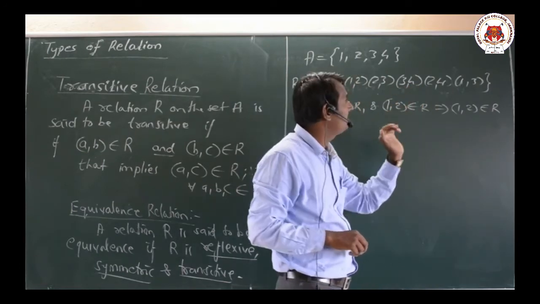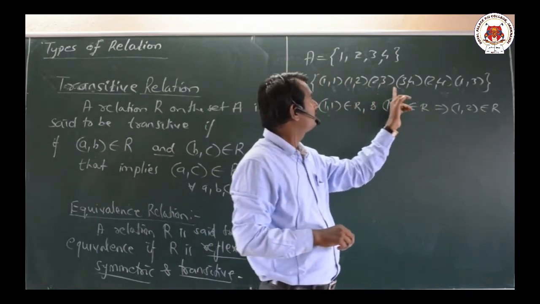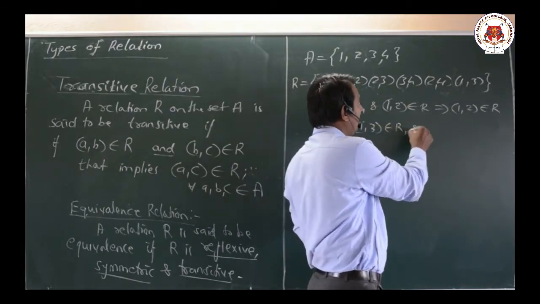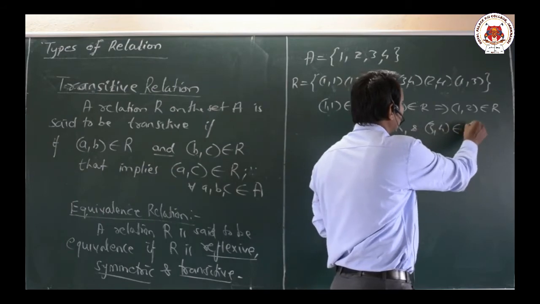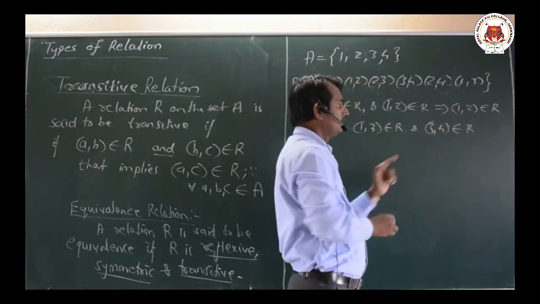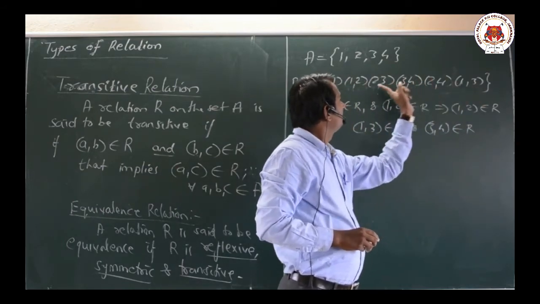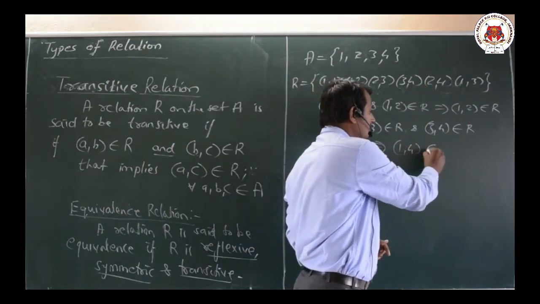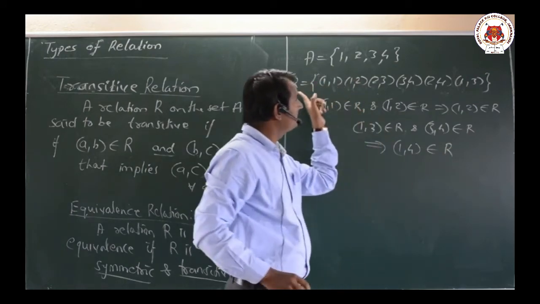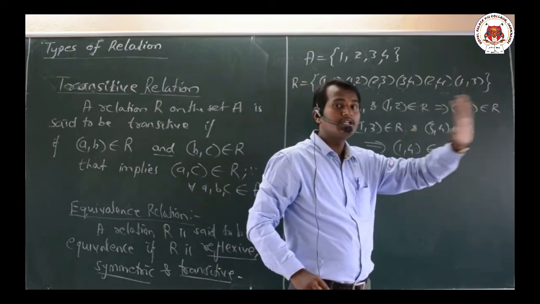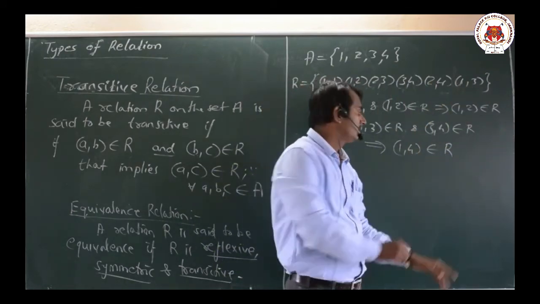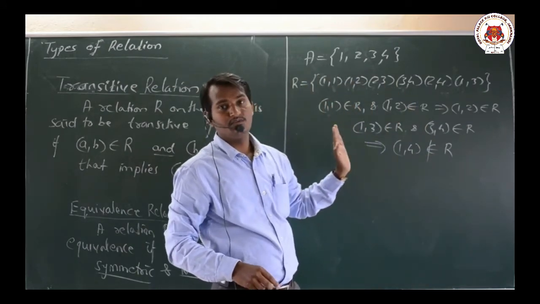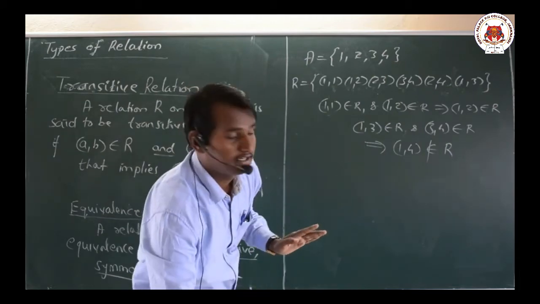But do we have any term like (1,4) here? (1,3) belongs to R and (3,4) belongs to R, but that implies (1,4) should always be in R. We don't have (1,4) in R. Therefore this given example is not at all transitive.